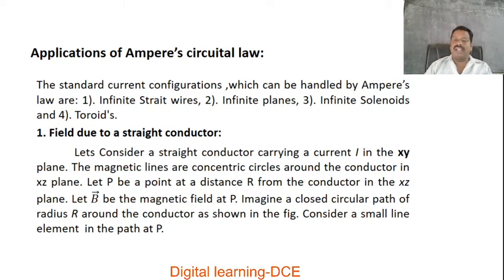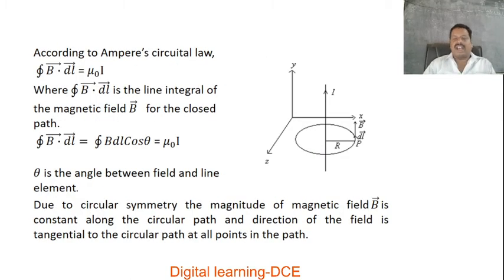Let P be a point at a distance R from the conductor in the XZ plane. Let B be the magnetic field at P. Imagine a closed circular path, which we call the Amperian path, of radius R around the conductor, as shown in the figure on the next slide. Consider a small line element in the path at the point under consideration, where we have to find the magnetic field strength.